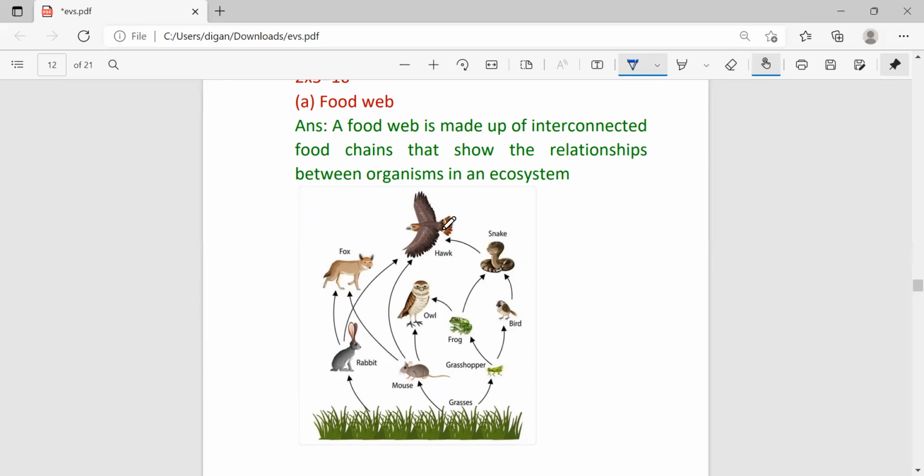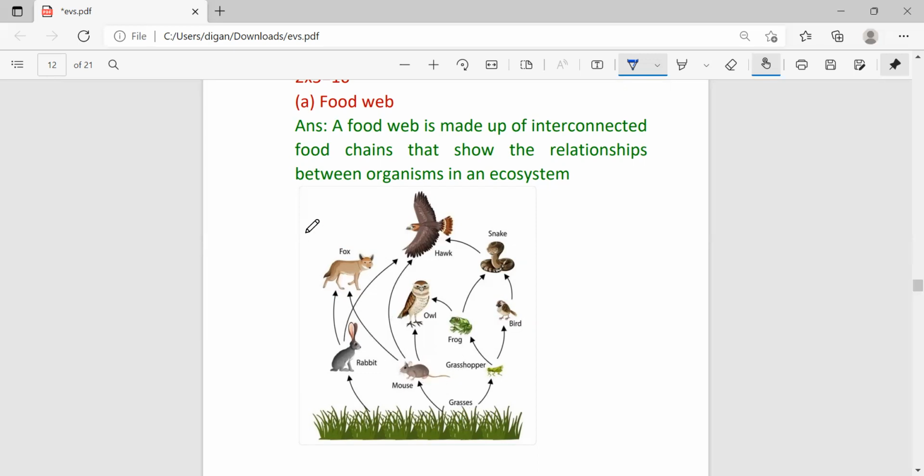Then snake is eaten by hawk. So this is from grass, grasshopper, bird, snake, hawk. It is one food chain. Then grass, grasshopper, frog, snake, hawk. It is also another, second type of food chain. Then grass, grasshopper, frog, owl. It is also third type of food chain. Again grass, mouse, then mouse is eaten by owl. This is fourth type of food chain. Then grass, mouse, hawk. It is fifth type.